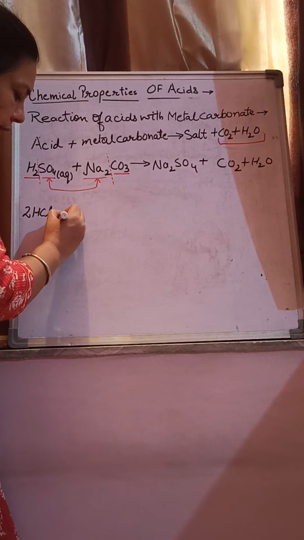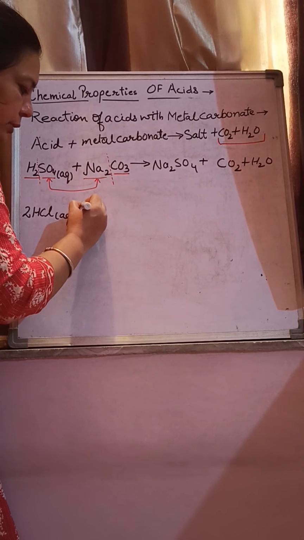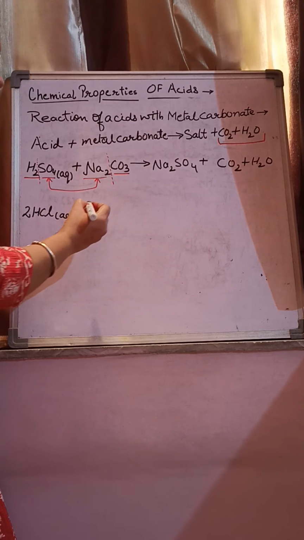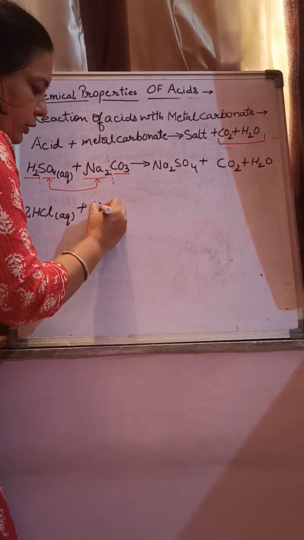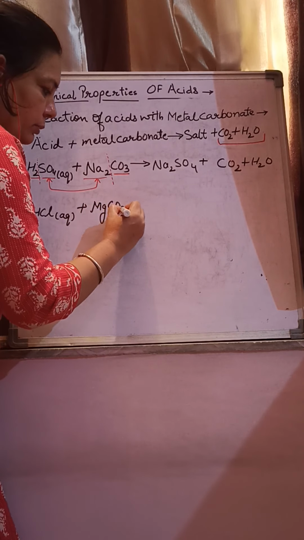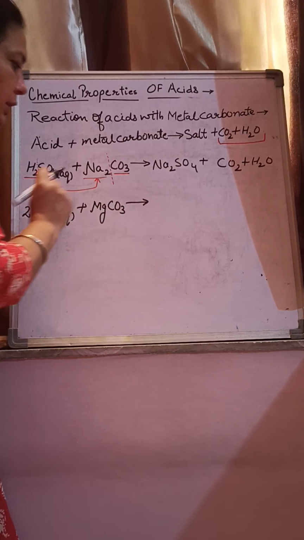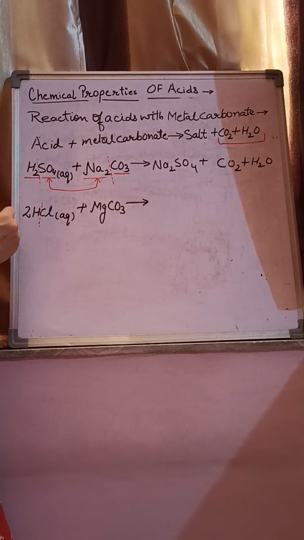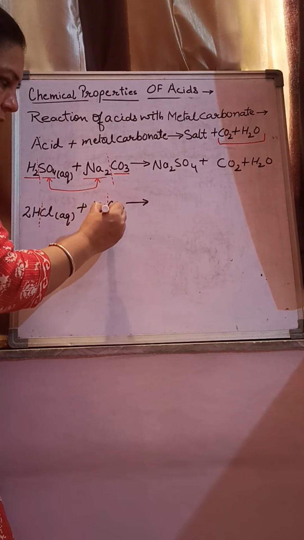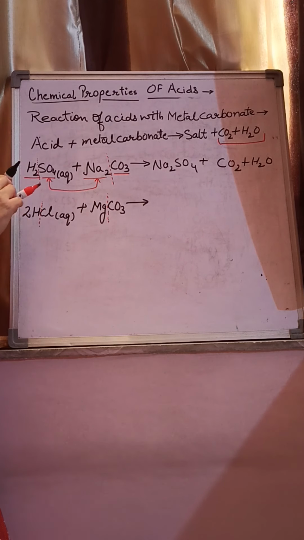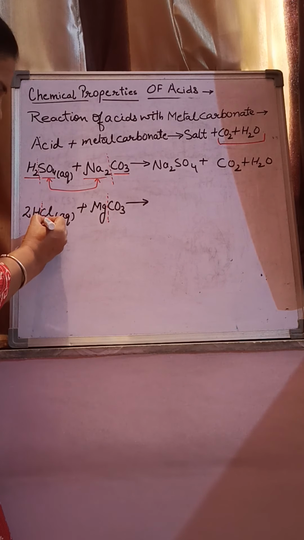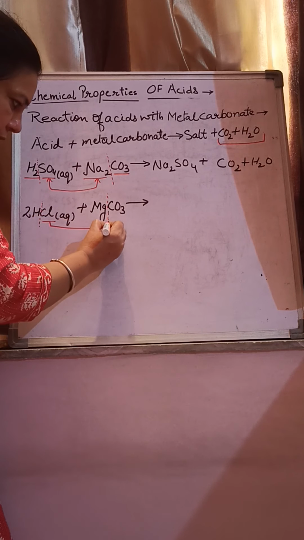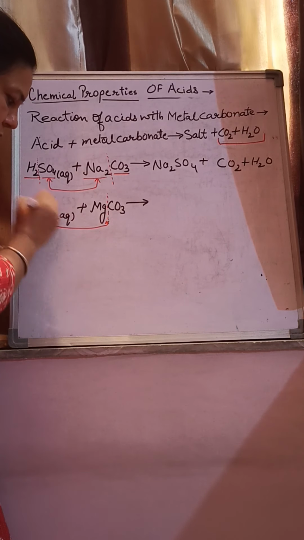We will take hydrochloric acid, HCl, okay children, and a metal carbonate, MgCO3, magnesium carbonate. I will separate the acid into two parts and the metal carbonate into two parts, and attach the anion with the metal.